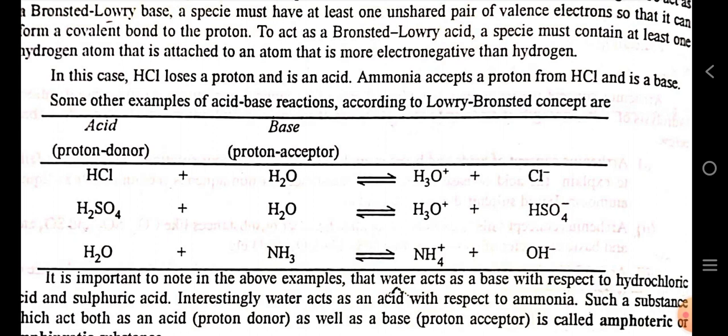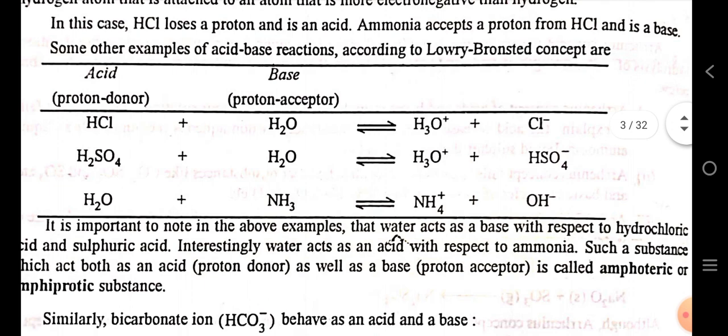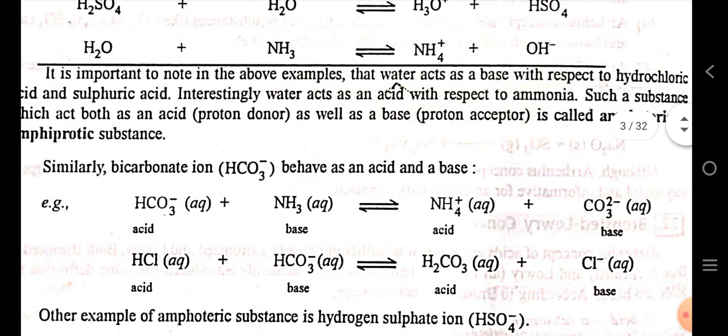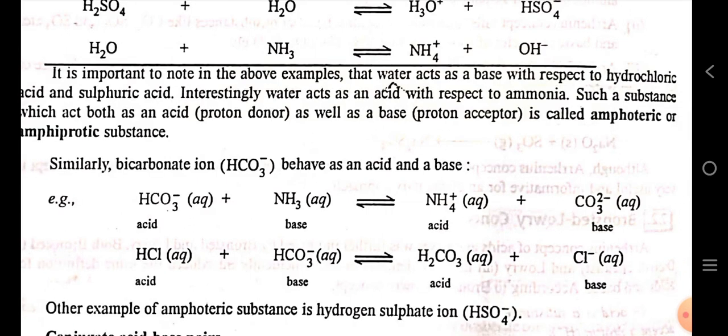Some other examples of acid-base reactions are HCl plus water. It reversibly gives H3O+ ion and chloride ion. Here HCl reacts as an acid and water reacts as a base. It is important to note that in the above example, water acts as a base with respect to hydrochloric acid and sulfuric acid. Interestingly, water acts as an acid with respect to ammonia. Such a substance which acts as both an acid and a base is called an amphoteric or amphiprotic substance.